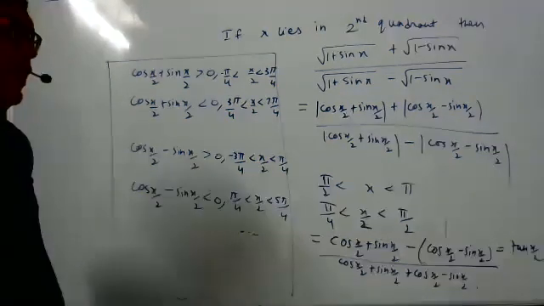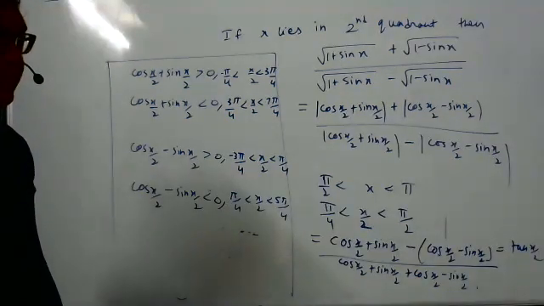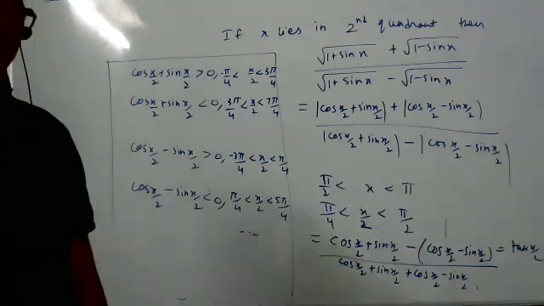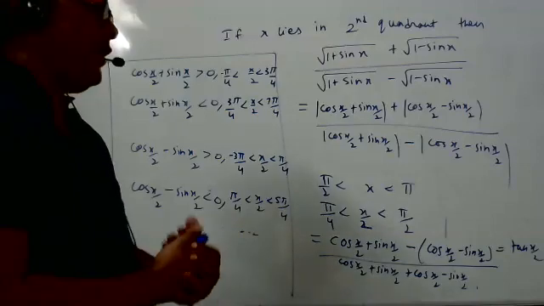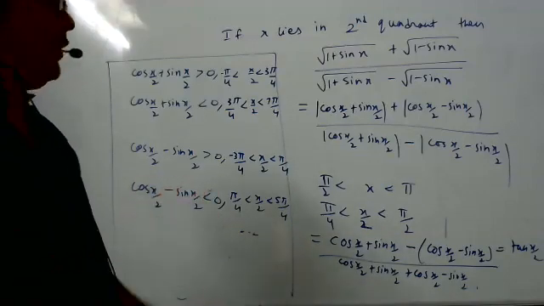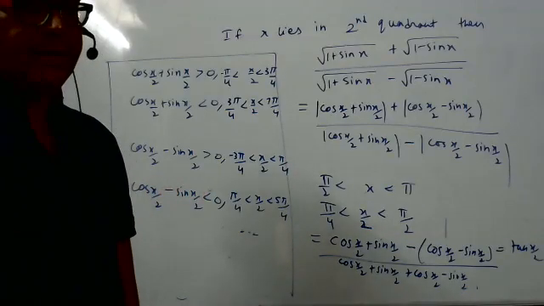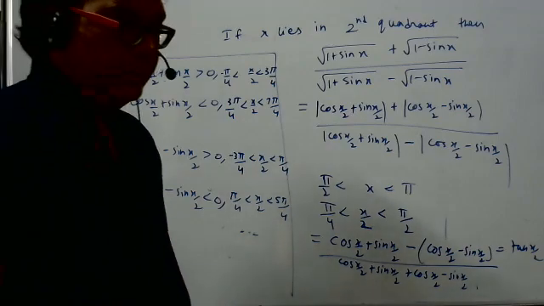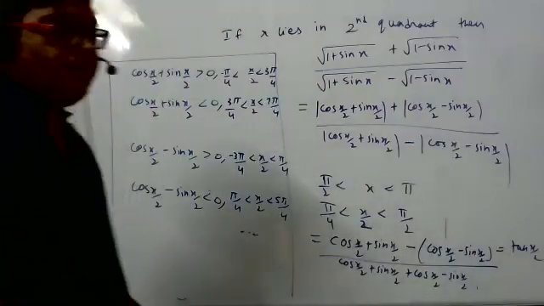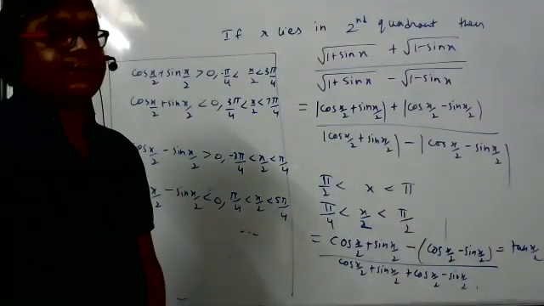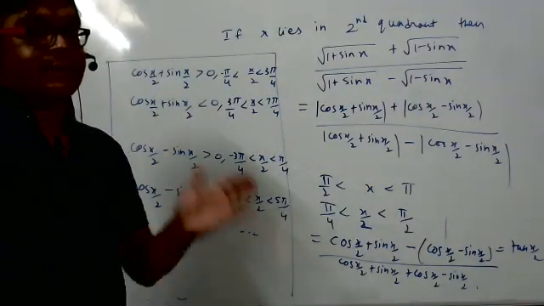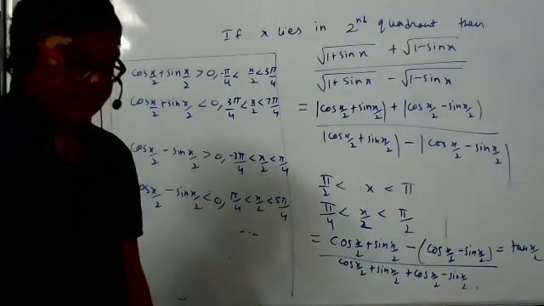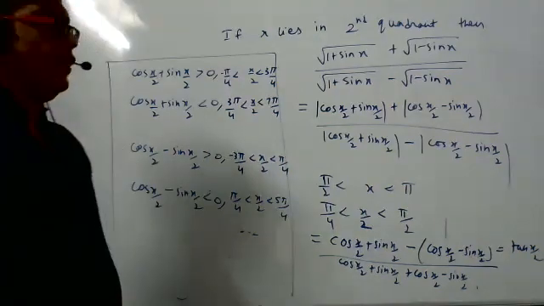Minimum value means... Can you repeat the question again? We have to work it out then. Now he is making the question himself. Actually that is correct only, but then it will become a little difficult. Is it like a JEE based question or something? Now he made a question that suppose we take mod of all the functions: mod sin x plus mod cos x plus mod tan x plus mod cot x, whole mod.